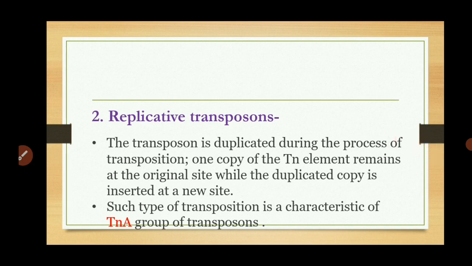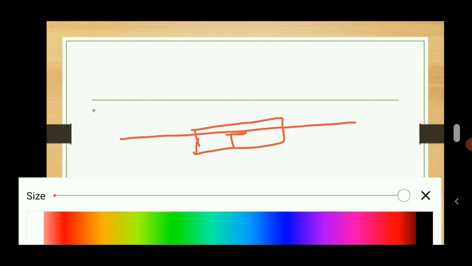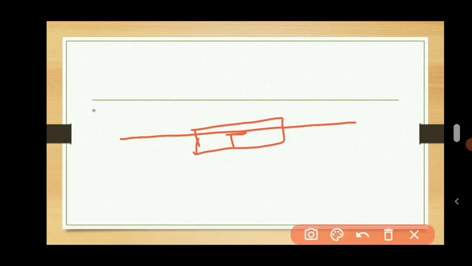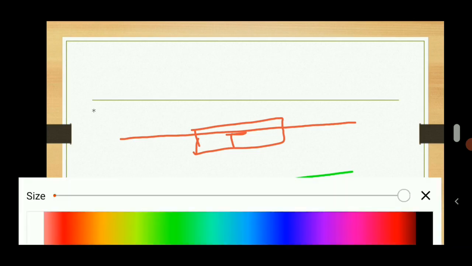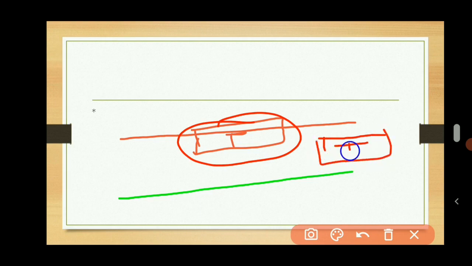So this is one gene and this is the transposon. Okay, this is the transposon and this is another gene. When the original gene makes its own copy, that means another transposon, this transposon then transfers to the other gene and attaches to it.